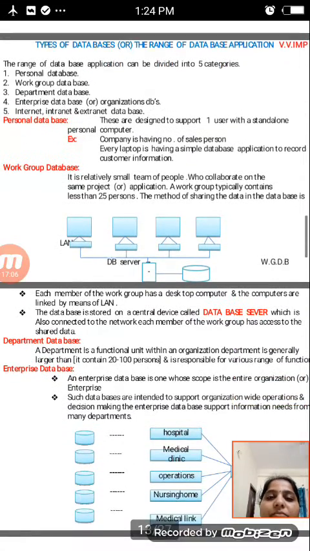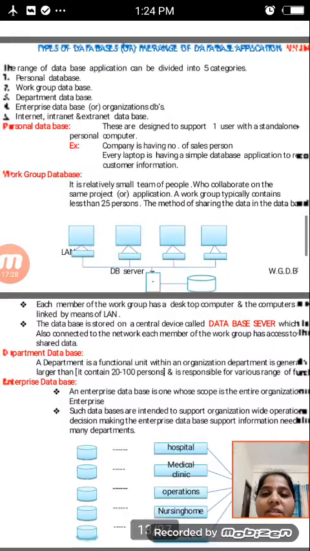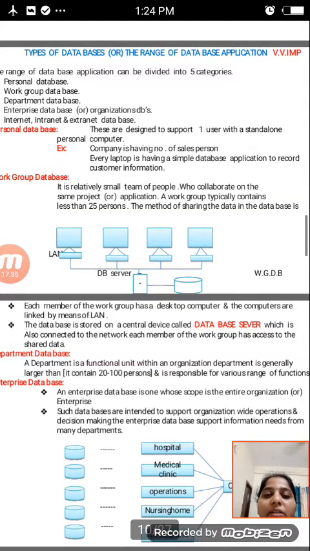After that, types of databases. The range of database applications can be divided into 5 categories. The first one is personal database, the second is work group database, the third is department database, the fourth is enterprise database, and the fifth is internet, intranet and extranet database. First I will discuss personal databases. These are designed to support one user on a standalone personal computer.